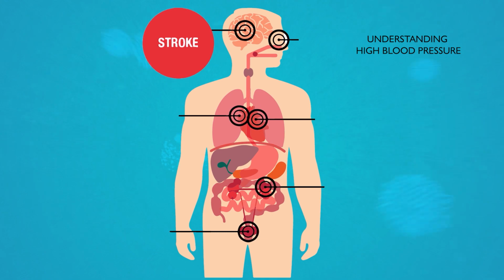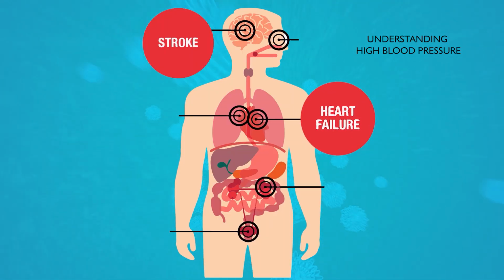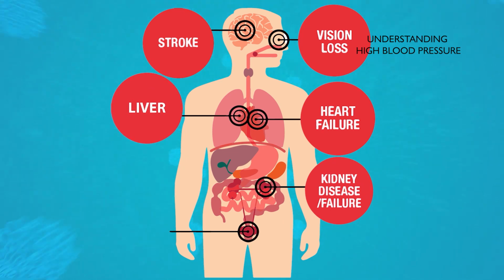You can get a stroke, which is when there's shortage of blood to the brain or there's bleeding into the brain. This ends up with the patient not being able to move the limbs, the face twists, or memory failure and all that can come about. You can also have a heart attack. You can also have blindness. You can start with blurred vision because the blood flows through the whole system. So when it's high, it affects all the organs. Your kidneys can fail. Kidney failure can be a cause. It can also affect your liver as well. So these are some of the conditions that you can have when you have high blood pressure.